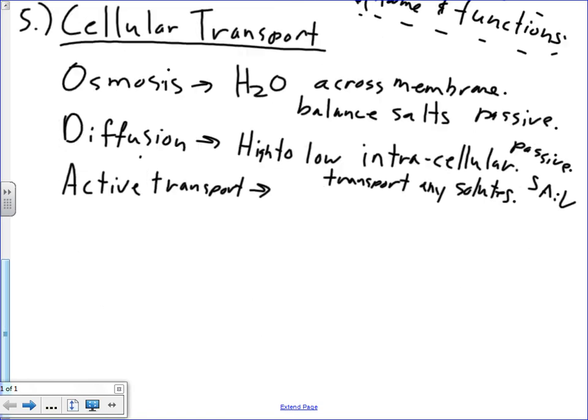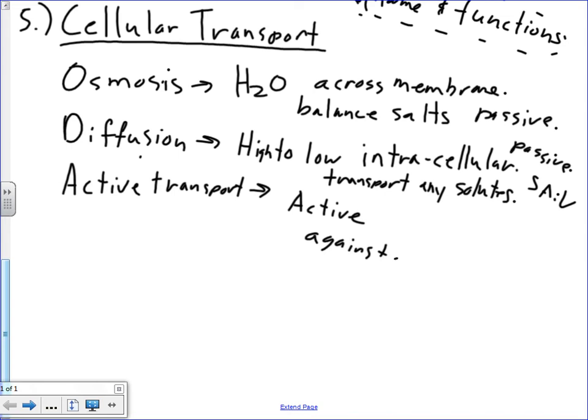Then active transport is obviously active, requires energy. What is it doing? No, osmosis moves water. Right, against the gradients.